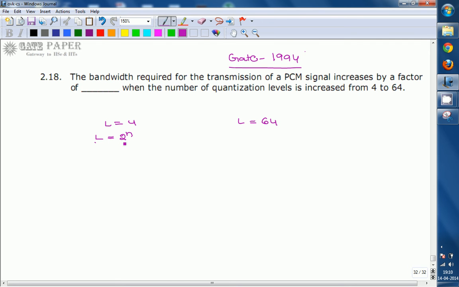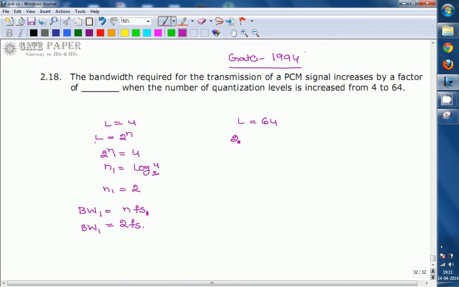Okay, from this, 2 to the power of n is given as 4. By using the formula, this is considered for the first case, n1. From this, the formula for n1 equal to log base 2 of 4, that is nothing but 2. The n1 value equal to 2. Now the bandwidth corresponding to this one, bandwidth 1, equal to n into fs1, that is nothing but n into fs. N is here the value 2, so 2 into fs. Okay, that is the bandwidth corresponding to the L value equal to 4.